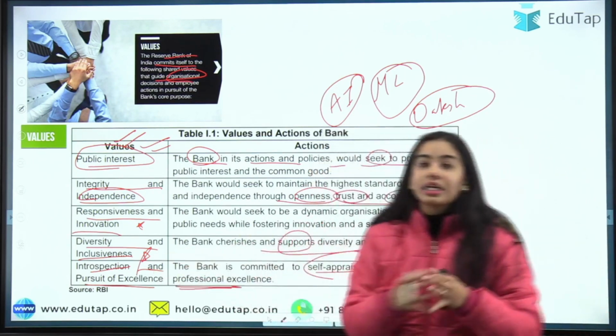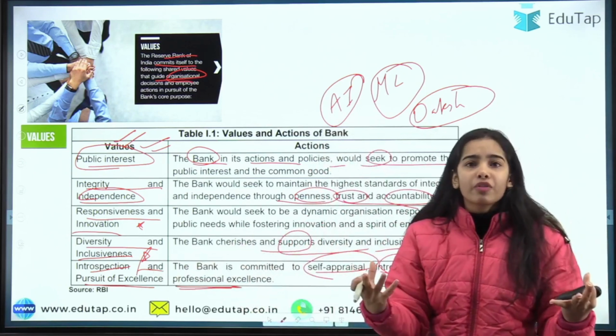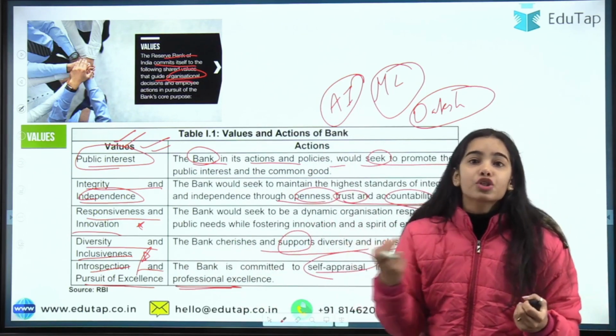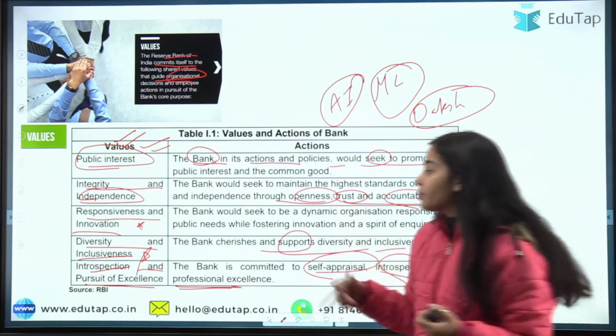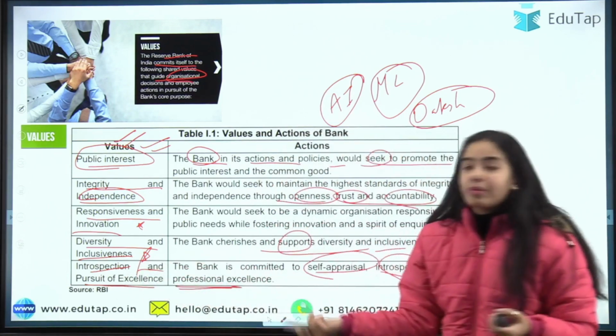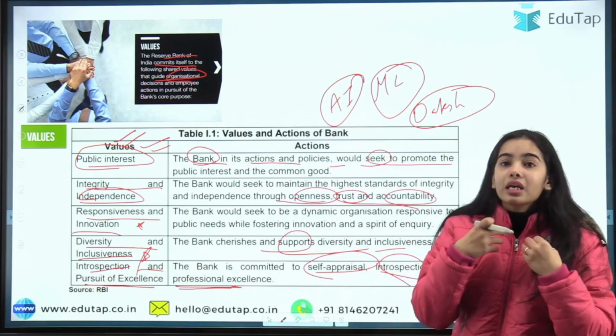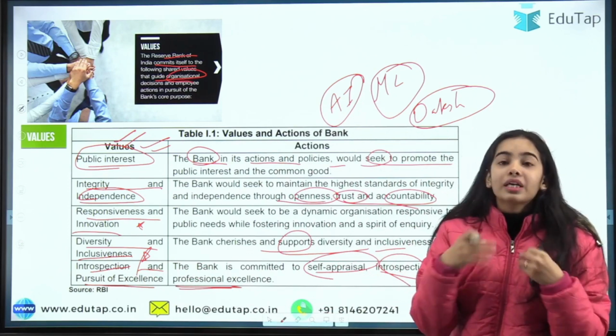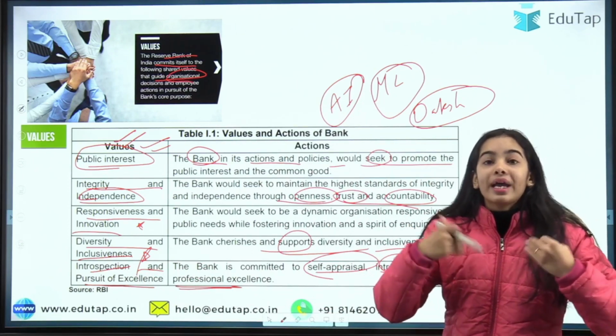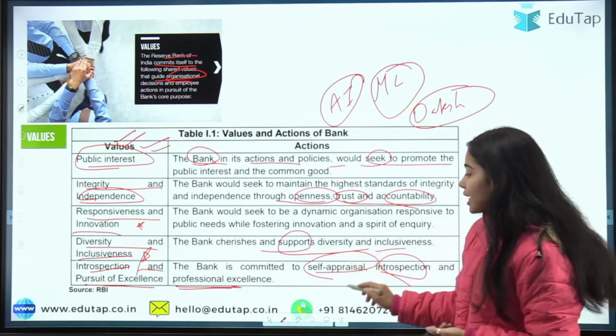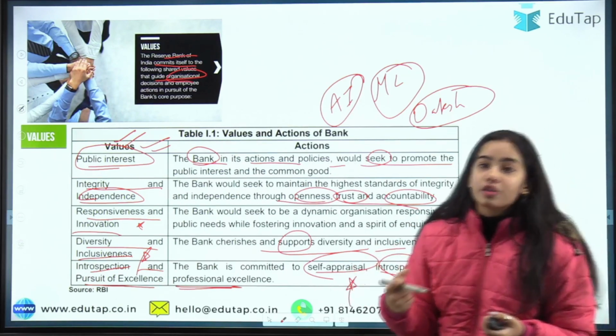It has to have diversity, like all the people of our country. Anyone can give the examination of the Reserve Bank of India for grade B. Introspection and pursuit of excellence, I have told you, is to see in myself what problems I have, how I have to move forward, how I can get excellence. Okay, so that is also a value of the Reserve Bank of India.